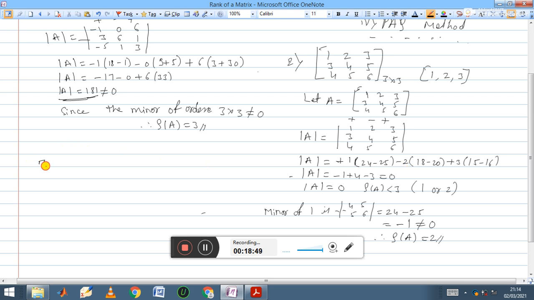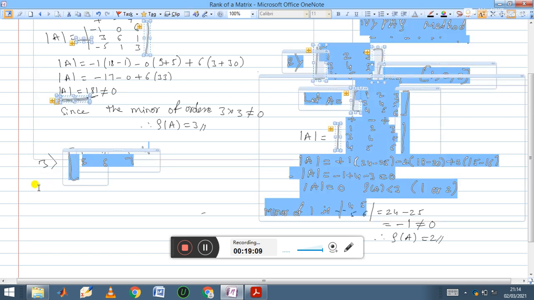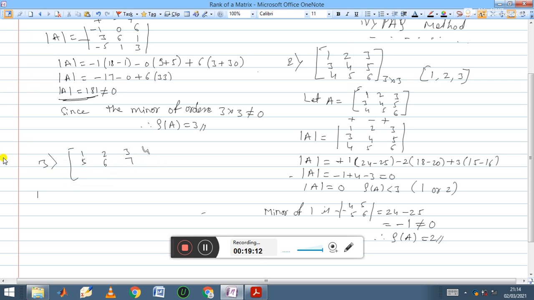So now I am giving you one more example. You please try to work out and find the rank of a matrix. So your third example: 1 2 3 4, 5 6 7 8, last row 8 7 0 5. You need to find the rank of this matrix.